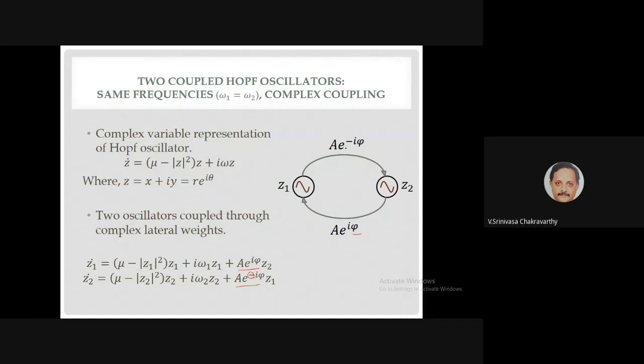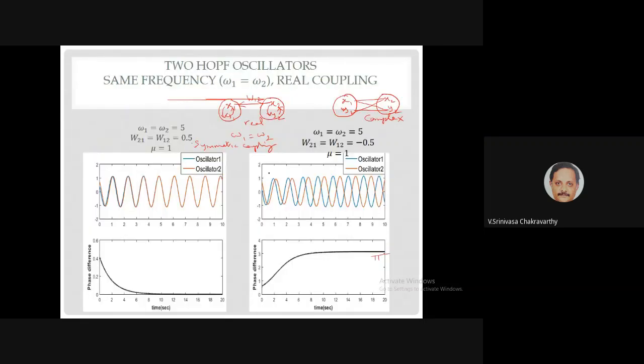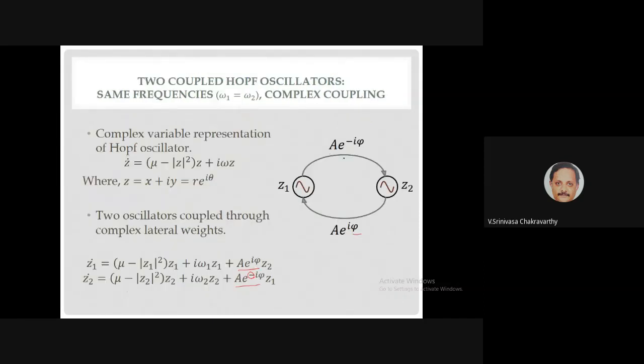In the previous case we made sure that the coupling constants are symmetric, the same coupling in both directions. Here the two coupling constants are symmetric in the sense they are complex conjugates. We have seen that in the case of the Hermitian matrix, right? If you go from real to complex,